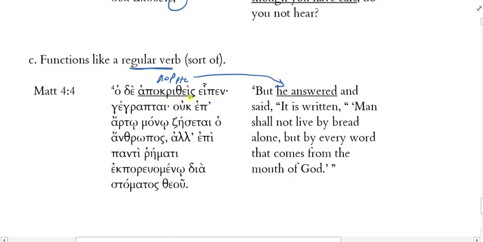Some people say answering, he said, or after he answered and said, but that wouldn't really make sense, would it? Because he's answering and saying at the same time, right? So treating it and translating it like a regular verb seems to do the most justice to it. He answered and said, so forth and so on. Okay? So you'll see that as well in the Greek New Testament.